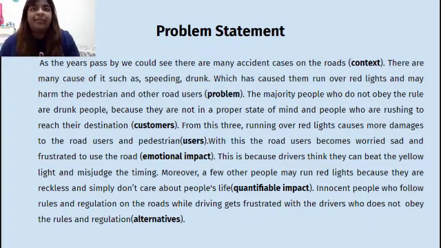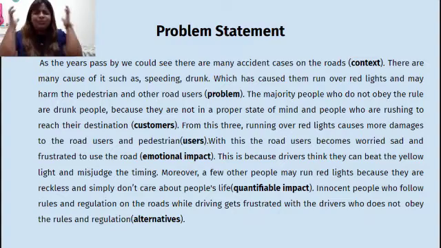From these three, running over red lights causes more damage to the road users and pedestrians. With this, the road users become worried, sad, and frustrated to use the road. This is because drivers think they can beat the yellow light and misjudge the timing, which is wrong actually.